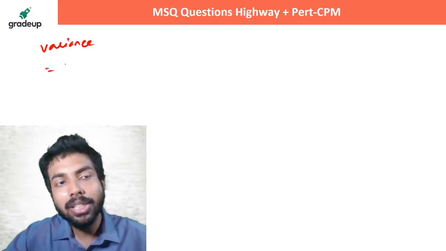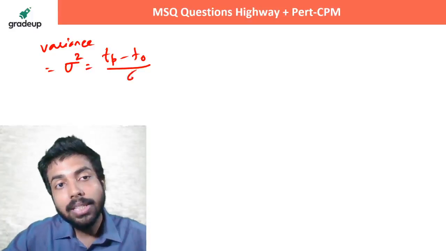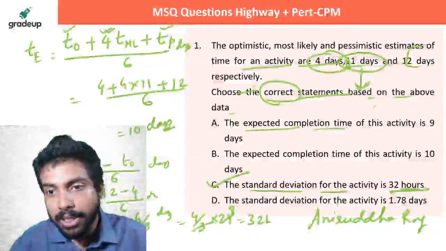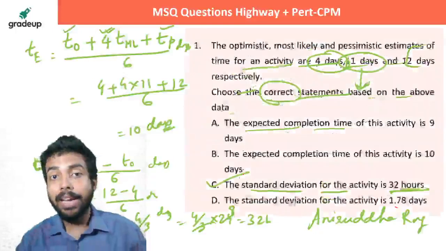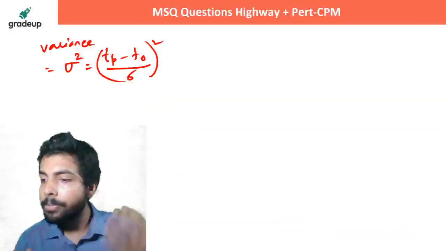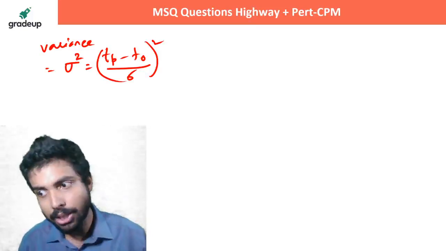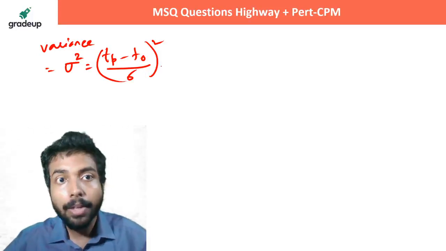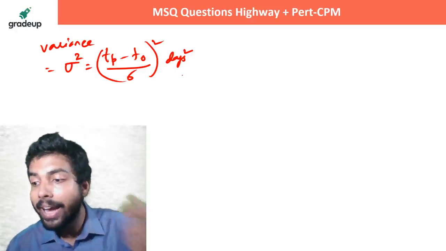Variance is what, this is the standard deviation square, so this is basically TP minus TO whole square. जो फोर्थ ऑप्शन दिया हुआ है ना, वो ये स्टैंडर्ड डेविएशन, बहुत सारे लोग गलती करते हैं, स्टैंडर्ड डेविएशन और वेरिएंस में कंफ्यूज हो जाते हैं। Standard deviation is TP minus TO by 6. Always remember, variance is a square. So this is days square. Days square में unit आएगा, days भी unit आएगा ही नहीं.